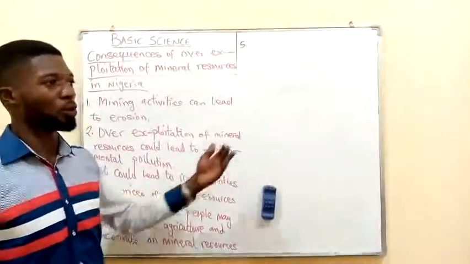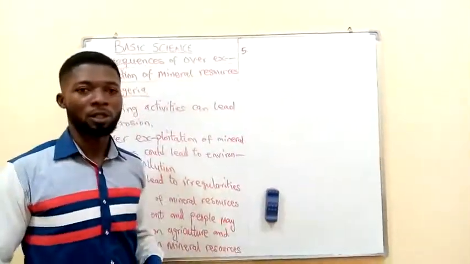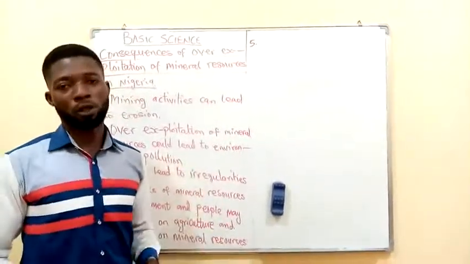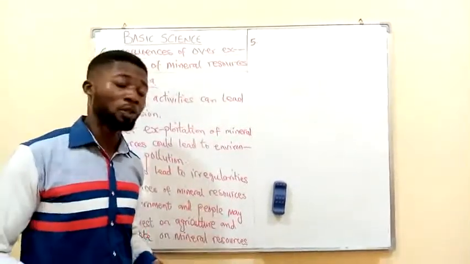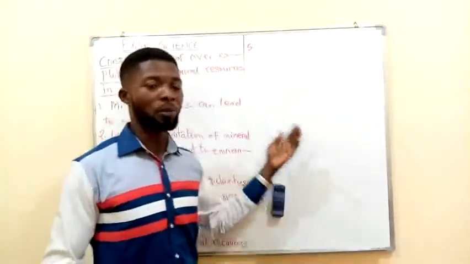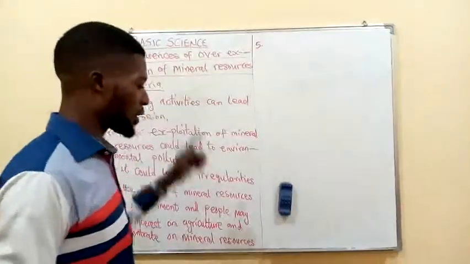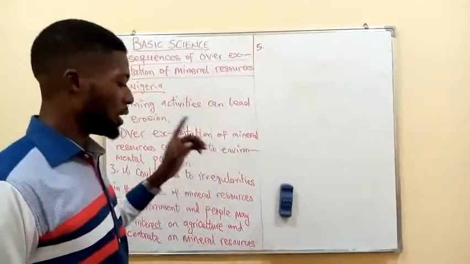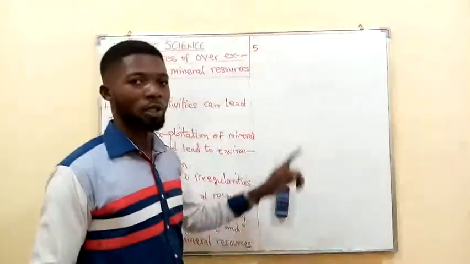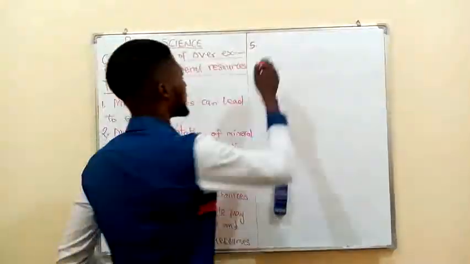That is why sometimes we do have oil spillage in the Nigerian Petroleum Authority or Nigerian Petroleum Commission. Now, this has been one of the problems that is witnessed so far. So, number 5 of these consequences is that it increases the risk of possible vandalization of industries by unpatriotic people. Let me write it down.